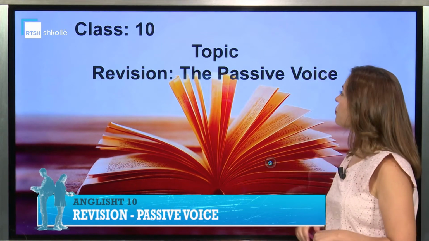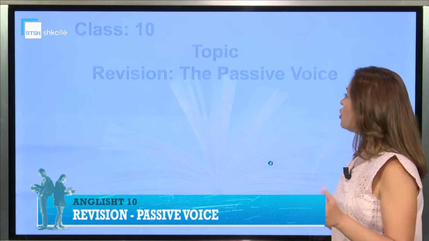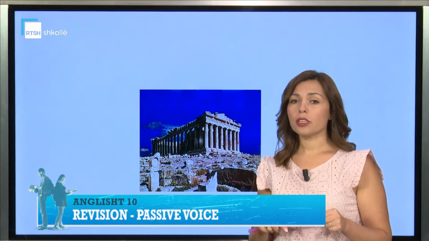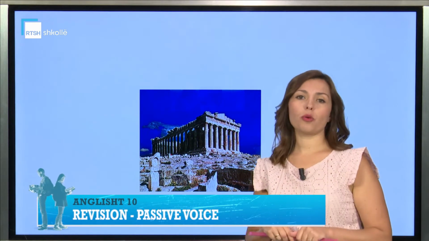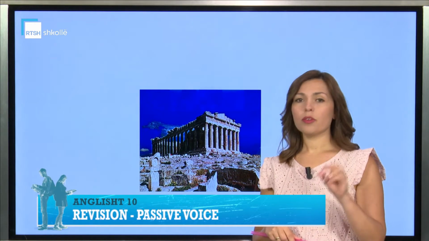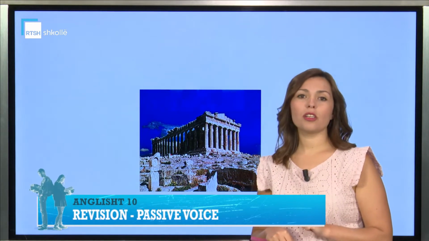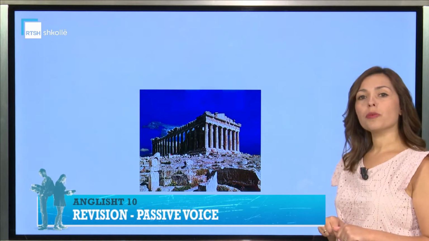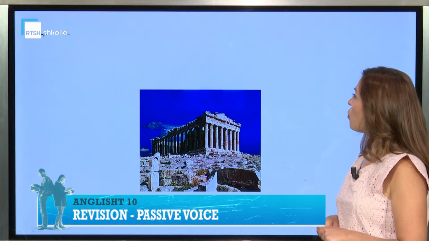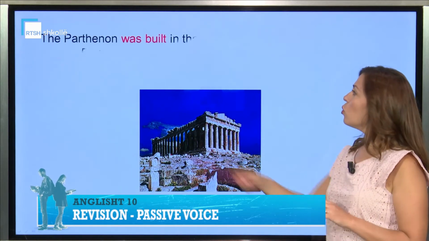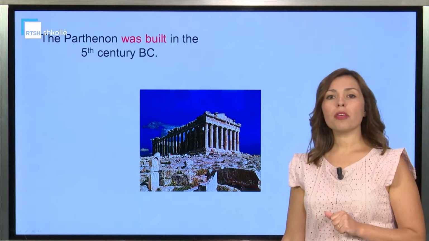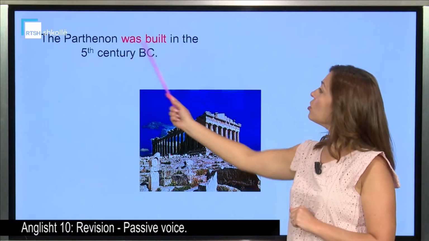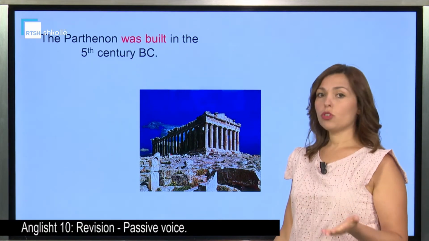Let's continue. So first of all, the passive voice refers to an action that has a specific focus. What is that? You are going to tell me after taking a look at the sentence. Do you recognize this picture? It's the Parthenon. So, the Parthenon was built in the 5th century before Christ. The Parthenon was built. What do we have here?